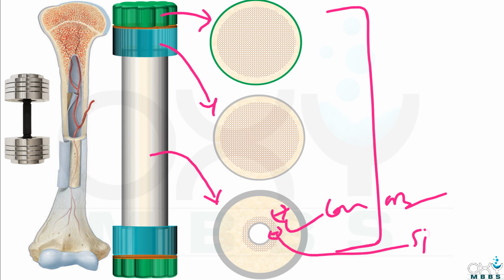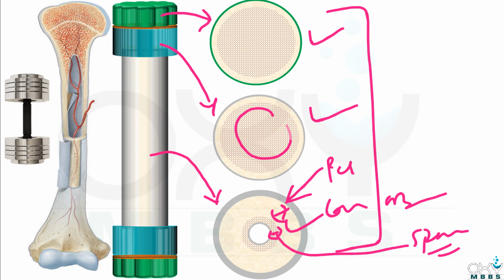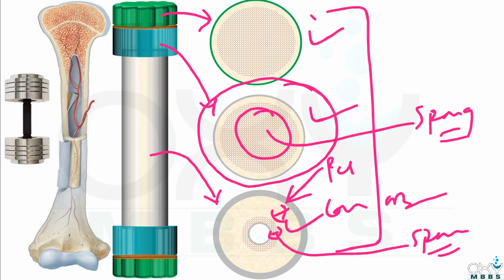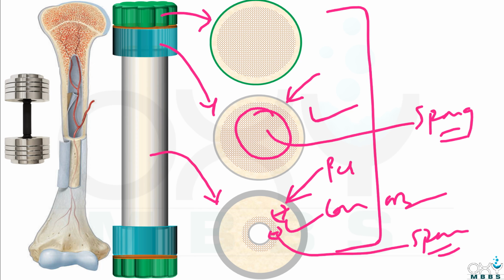Also in the diaphysis, the periosteum is very thick, while in the metaphysis and epiphysis the main tissue is spongy bone tissue. In the metaphysis the periosteum is very thin, while in the epiphysis there is no periosteum.